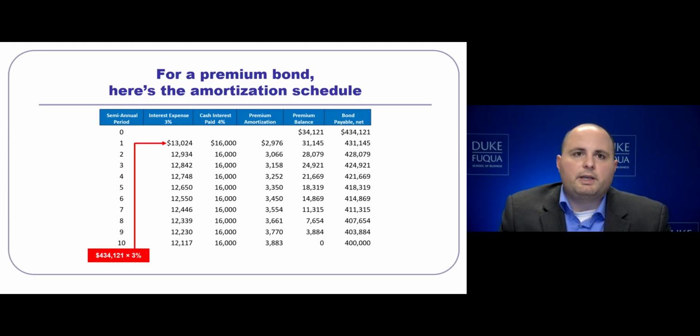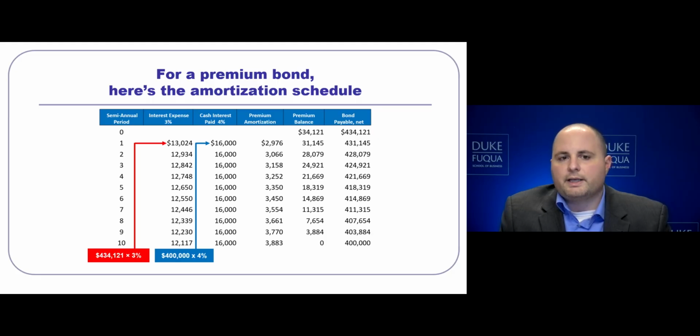Notice here that we have a much smaller interest expense because we are using our market rate of interest times our beginning balance of bonds payable. That is 434,121 times 3%. We will have our cash interest paid that is the same, 16,000, which is the result of 400,000 in face value bonds times 4%. The premium that is amortized is simply the difference between the cash paid and the interest expense.